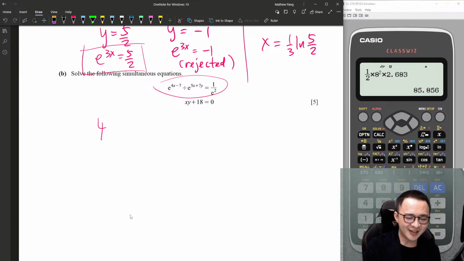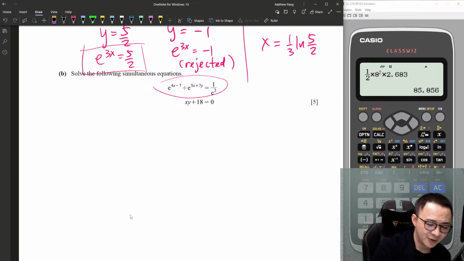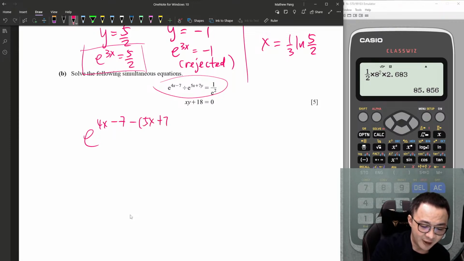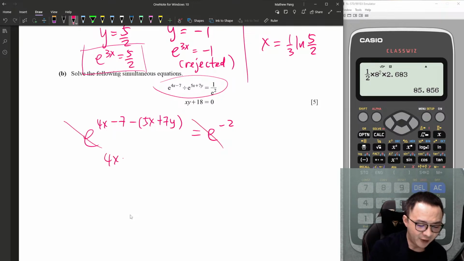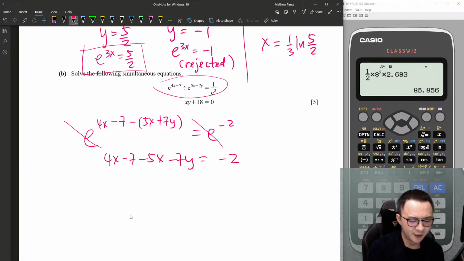If they put a divide sign, all of us know divide basically means minus at the power, isn't it? So e power of 4x minus 7, divide means minus, the 5x, I can just put 5x plus 7y. And 1 over e squared is e power of negative 2, isn't it? Then I can ignore the base, compare the power. This is 4x minus 7 minus 5x minus 7y equals to negative 2.